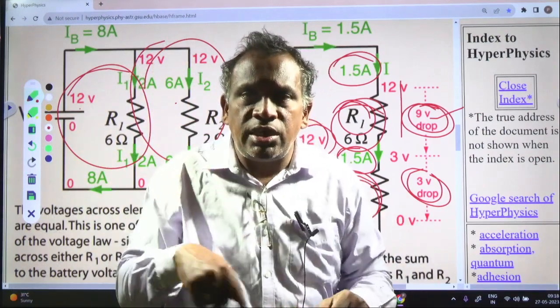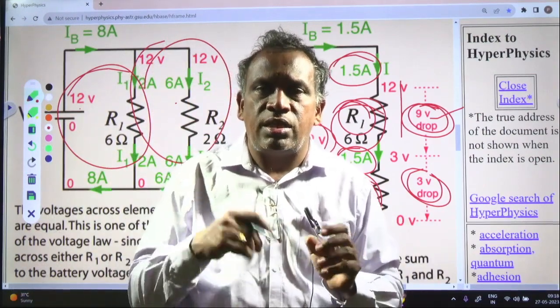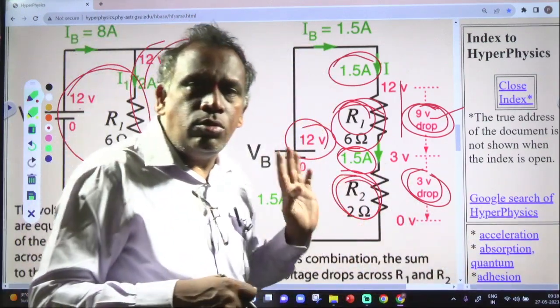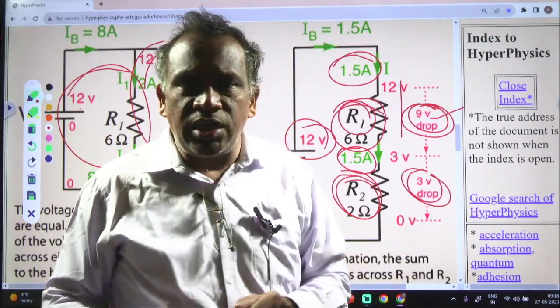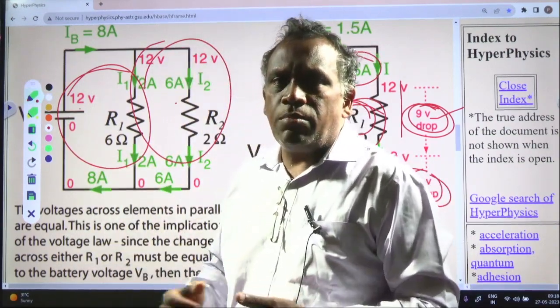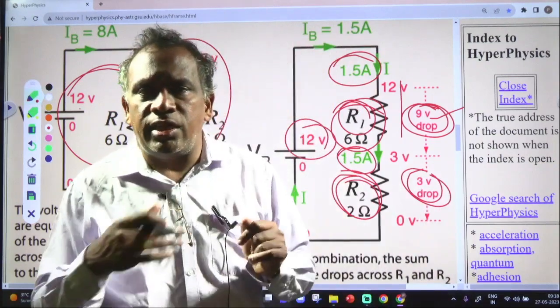So the algebraic sum of all voltages in a loop is equal to 0. This voltage law follows the law of conservation of energy. Voltage is nothing but the amount of work done to carry the charge.